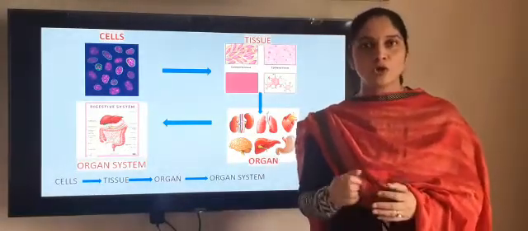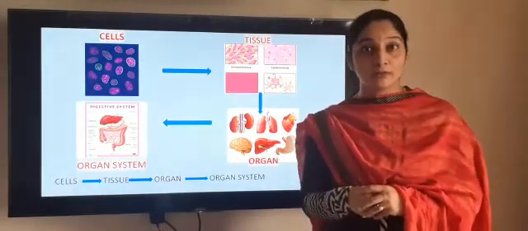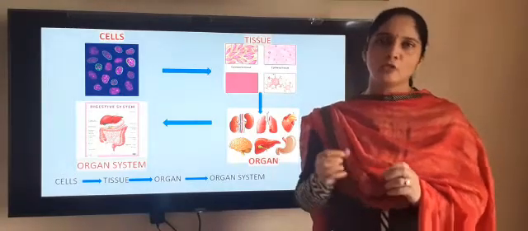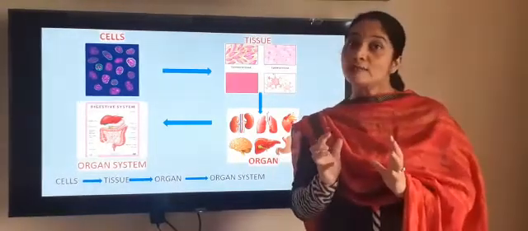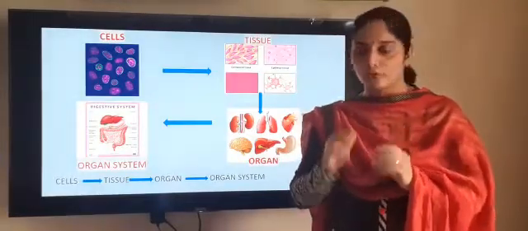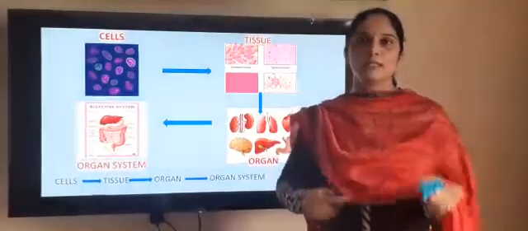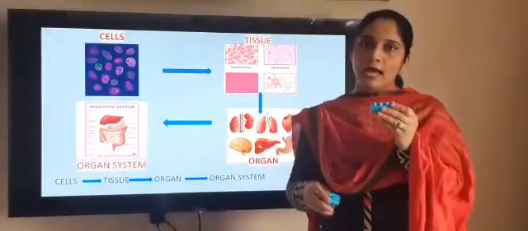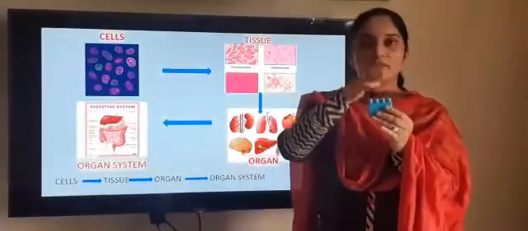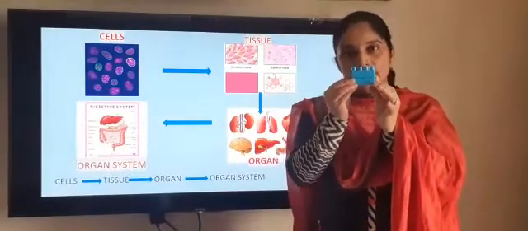I am sure all of you have building blocks at your home, right? And you play with those. Whenever you feel like it, you take them and build anything with the help of those building blocks. Cells are exactly like that. I'll explain with an example. Suppose this is a building block, and when you join another building block, in the same way you join another, it will take the shape of anything. Now it is the shape of a rectangle.